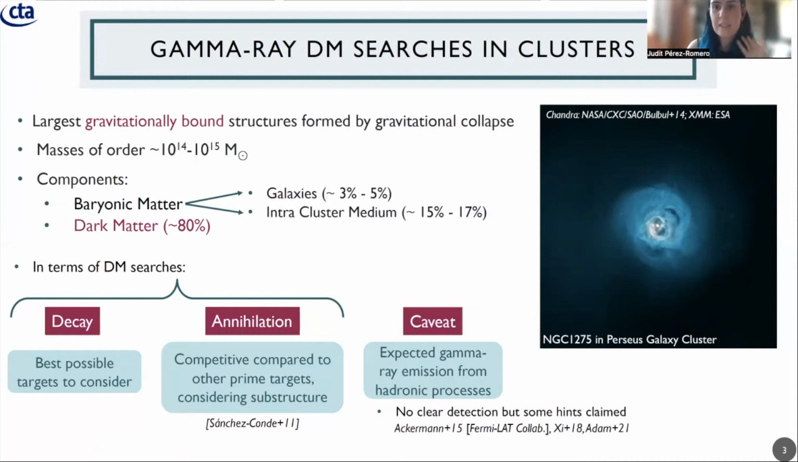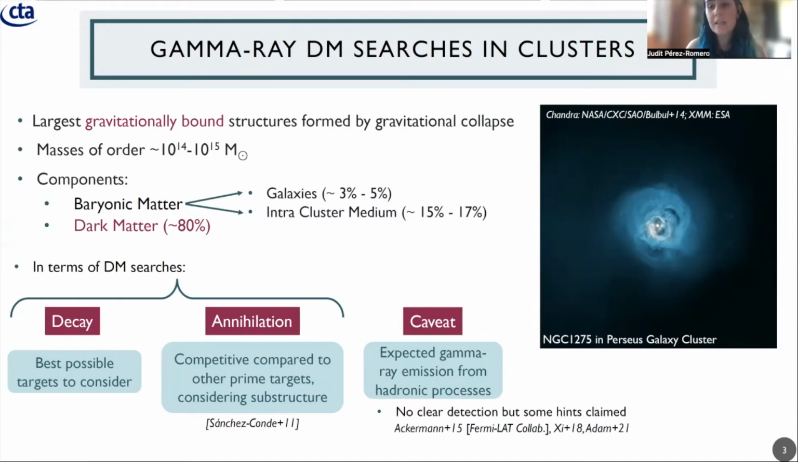Because in the case of decay, the dependence is mostly on the mass. And for the case of annihilation, it has been shown in previous studies, like this one that I cite here, that they can give comparable results to other prime targets, like for example the dwarf galaxies, as long as we assume the substructure that we expect from them. I will go into detail about this substructure later. The only problem with galaxy clusters is that we also expect other gamma ray emissions that do not come from dark matter, for example the diffuse emission that we expect from the hadronic cosmic ray component.